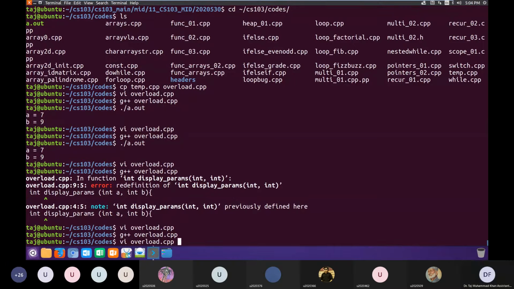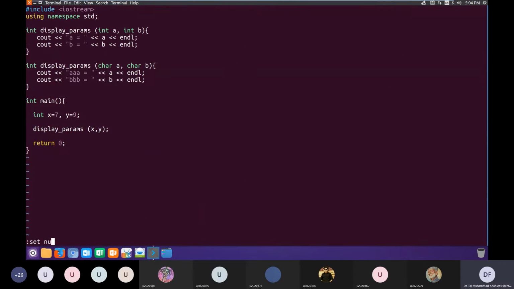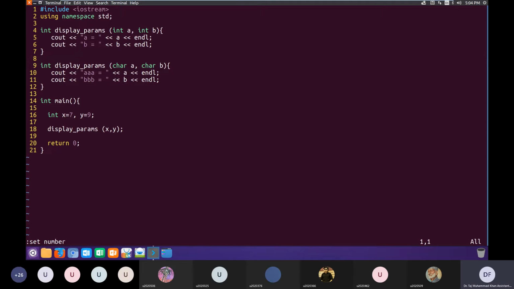There is no compile time error, but the question still remains: when we call this function on line number 18, display params, which function will be called? The one with the single A and B or the one with triple A's and triple B's? Single A, single B. Why? Because sir, the parameters we are passing to the function are both of integer types. So it will compare them, and the parameters of the first function are int type, so it will call the int one. Very good.